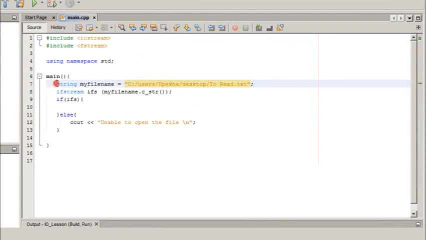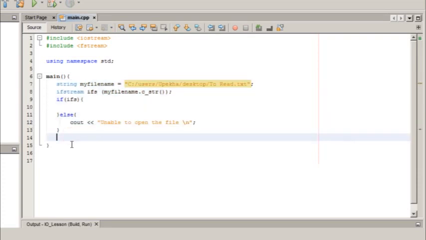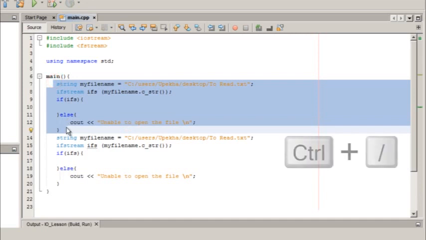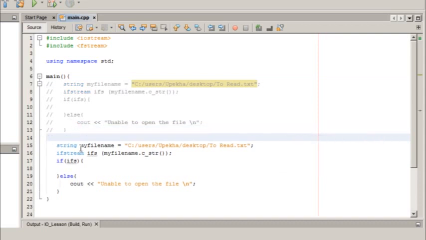To write on a file, we can use the same code. Let's copy the code and comment this code. And to open a file for the purpose of writing on it, we need to use an output file stream.